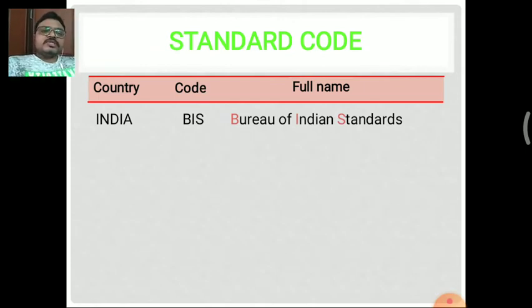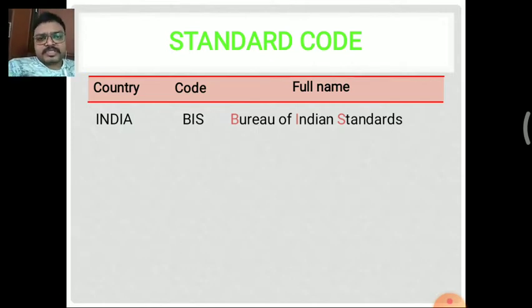These drawing standards have different standard codes in each country, and internationally there is also one standard we follow throughout the world. But in different countries, we have different types of standards and different codes being used in each country and continent.